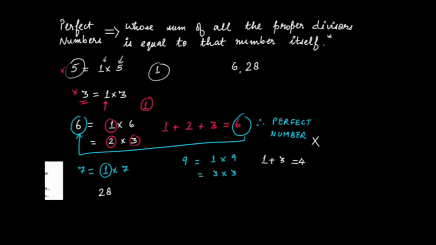Let's move to some other page. Let's take 28. So you can write 28 as 1 times 28, and you can write it as 2 times 14, and you can write it as 4 times 7. There are a total of 6 factors for 28, and those are 1, 28, 2, 14, 4 and 7.